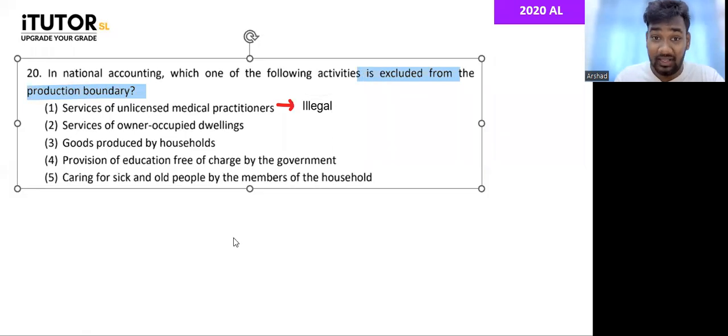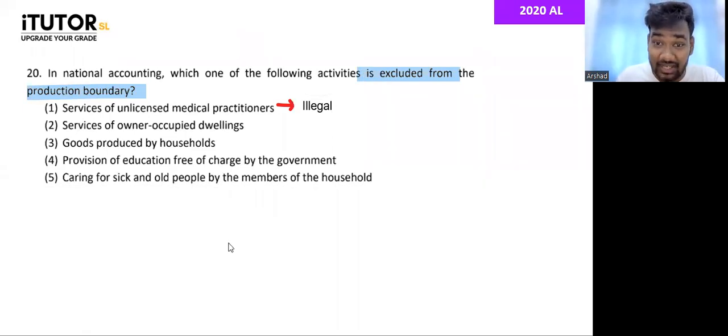Remember I told you in the fast track also, if you are living in your own house, the government thinks that you're providing a housing service for yourself. So the government will estimate a value for that and they will include it in GDP. That's what you call services of owner-occupied dwelling.